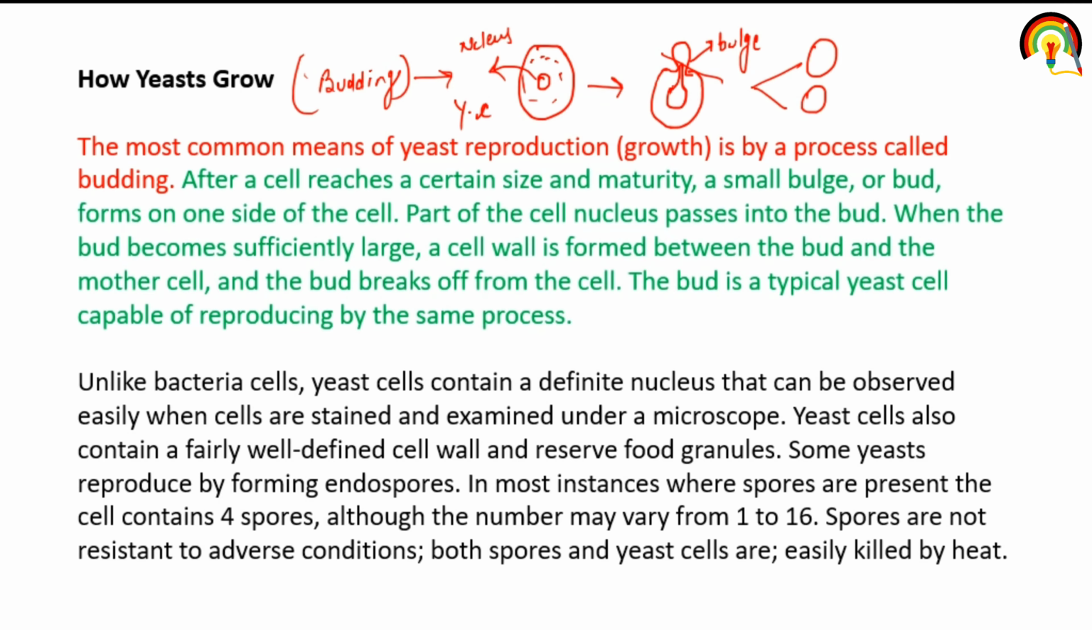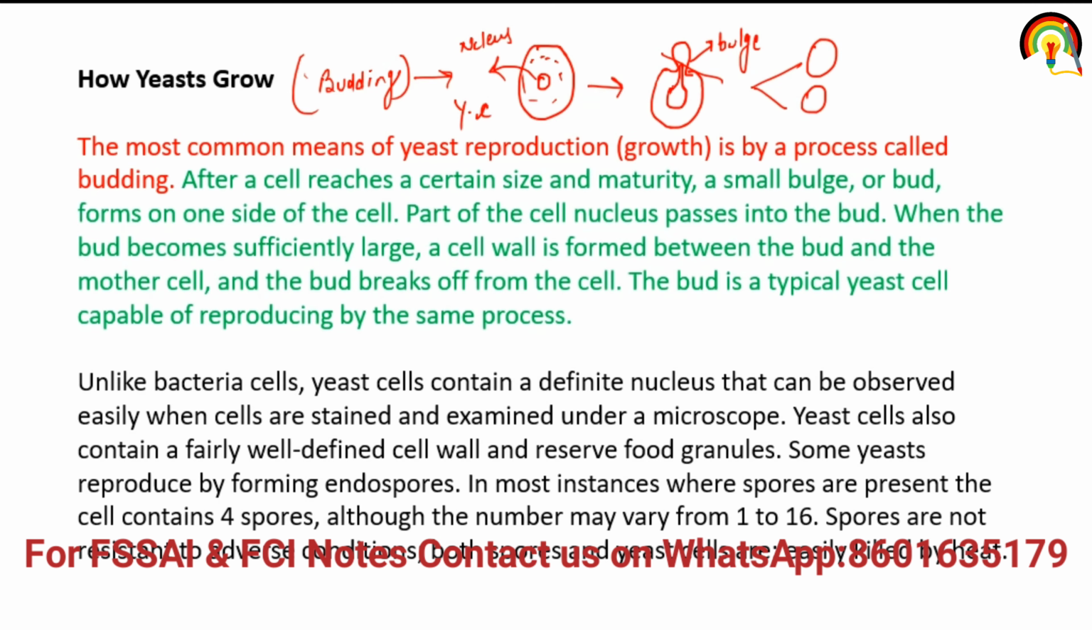Yeast cells also contain a definite nucleus as well as a cell wall and vacuoles for food preservation. Some yeast cells reproduce by the formation of spores, but both spores and yeast are not resistant to adverse conditions. They can be killed by heat easily.